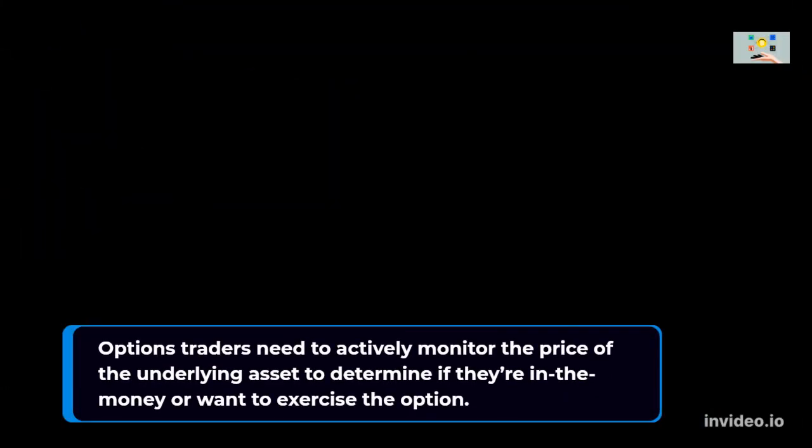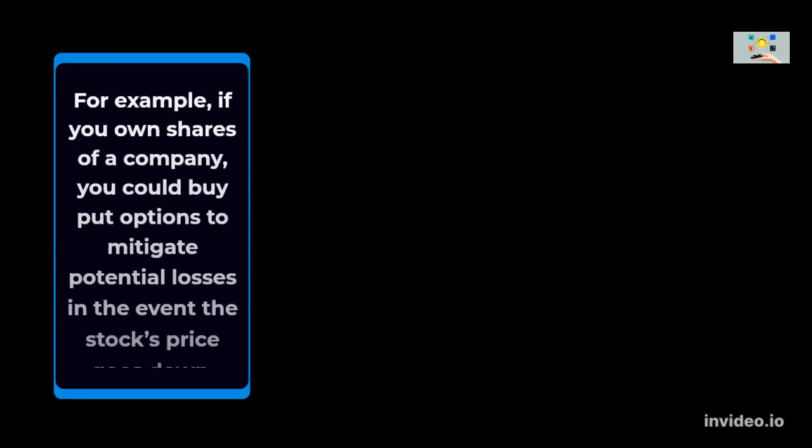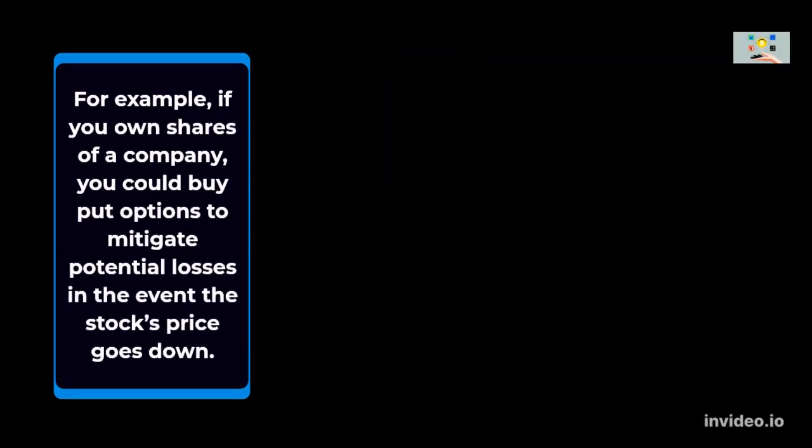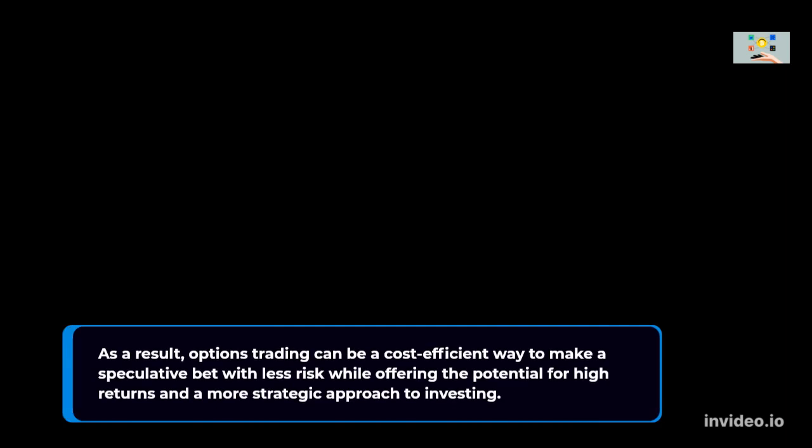Options traders need to actively monitor the price of the underlying asset to determine if they're in the money or want to exercise the option. For example, if you own shares of a company, you could buy put options to mitigate potential losses in the event the stock's price goes down. As a result, options trading can be a cost-efficient way to make a speculative bet with less risk while offering the potential for high returns and a more strategic approach to investing.